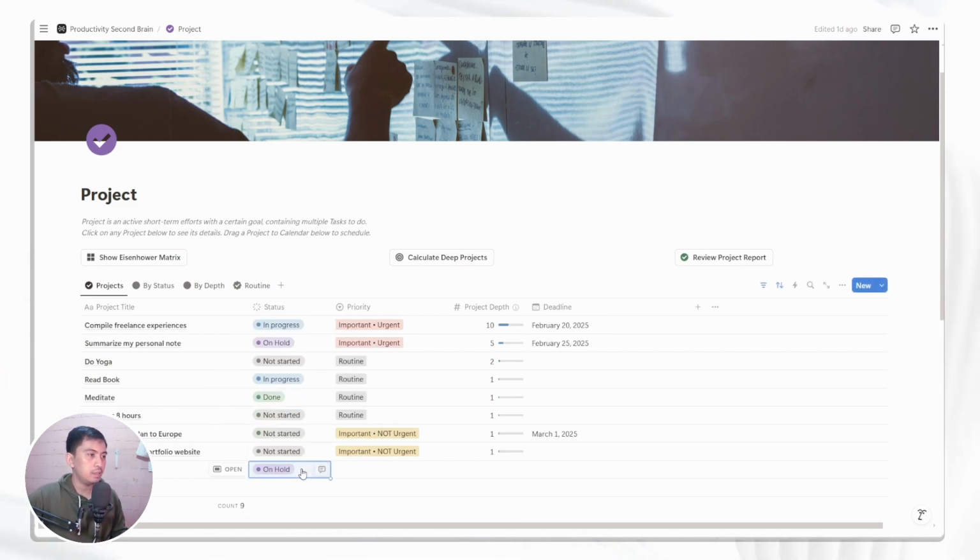You can click it to apply the new status. And then there's priority. Priority is a concept for each project that is based on the Eisenhower matrix. If you are not familiar with the Eisenhower matrix, I really recommend that you browse it and learn a little bit about it.